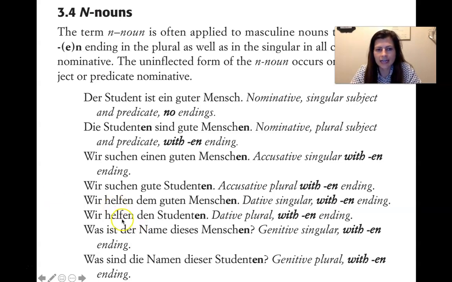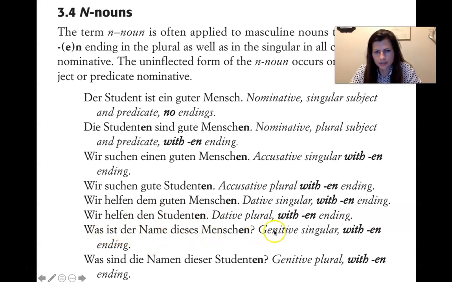We learned already that helfen has to use a dative object. So it looks like this could be accusative masculine, but if you know already that helfen is always going to trigger the dative after, then you know that this is plural. Yeah. Was ist der Name dieses Menschen?